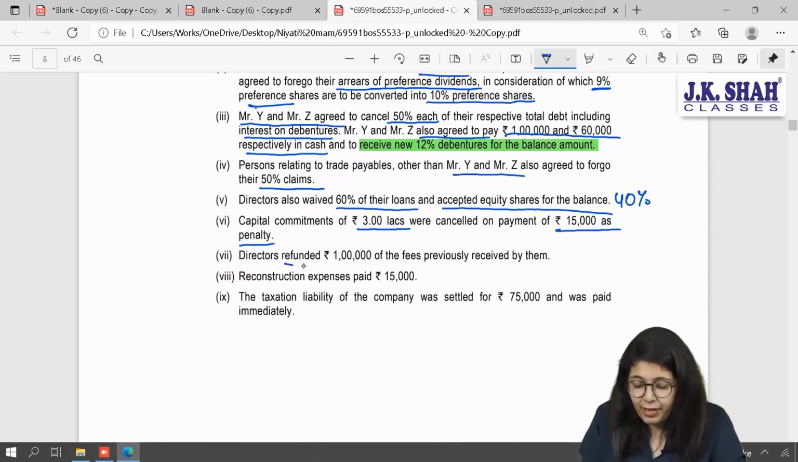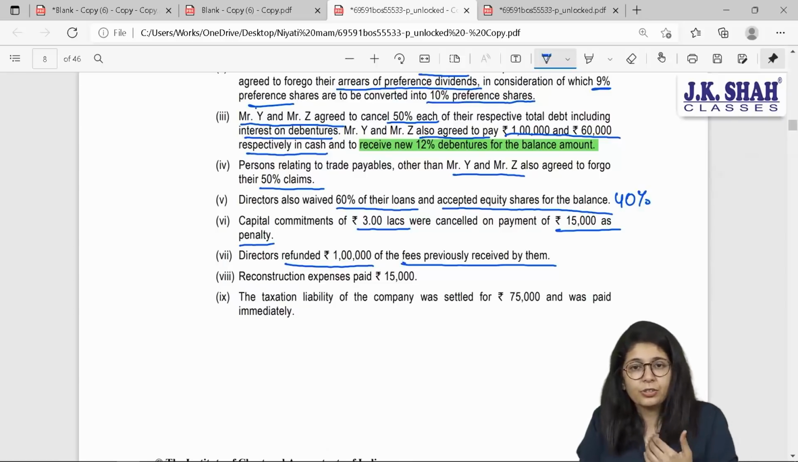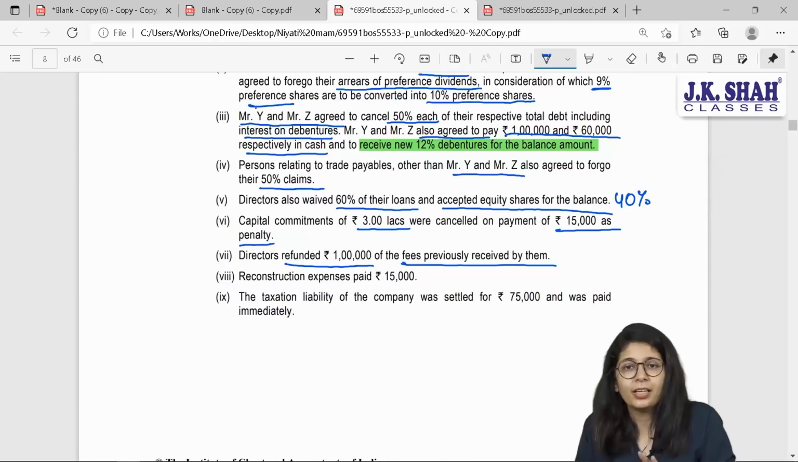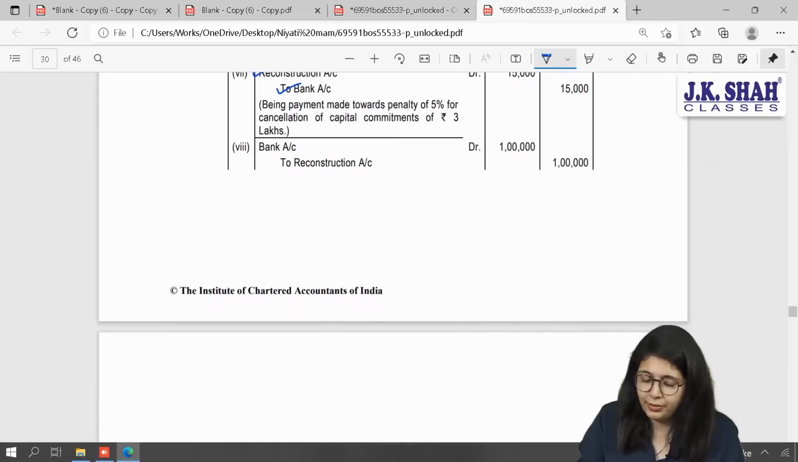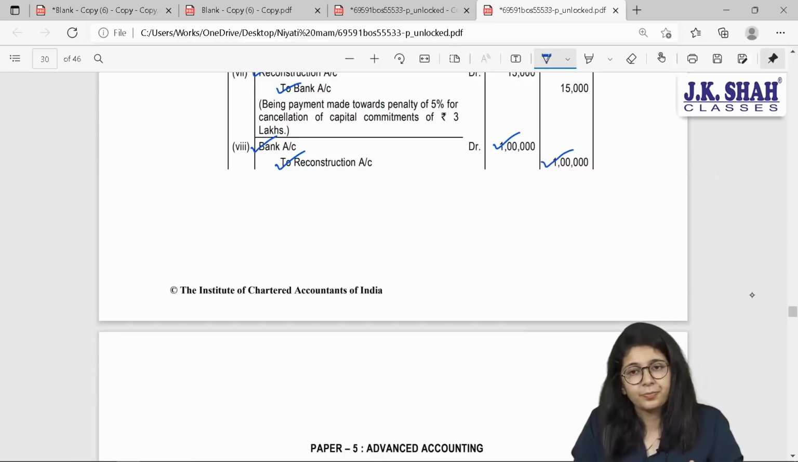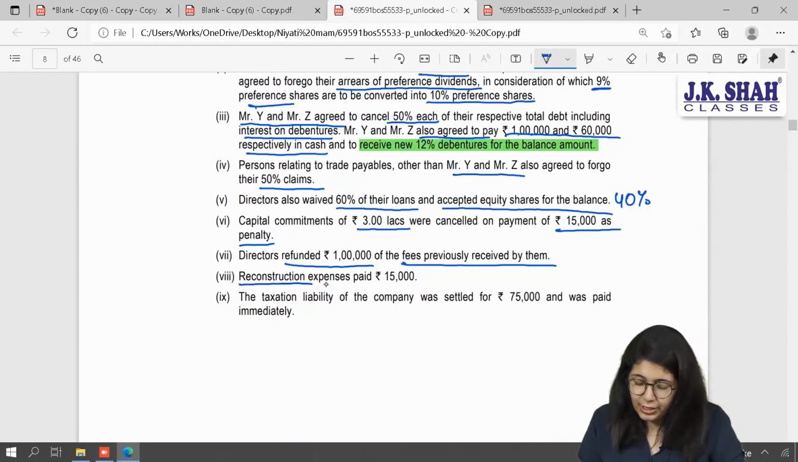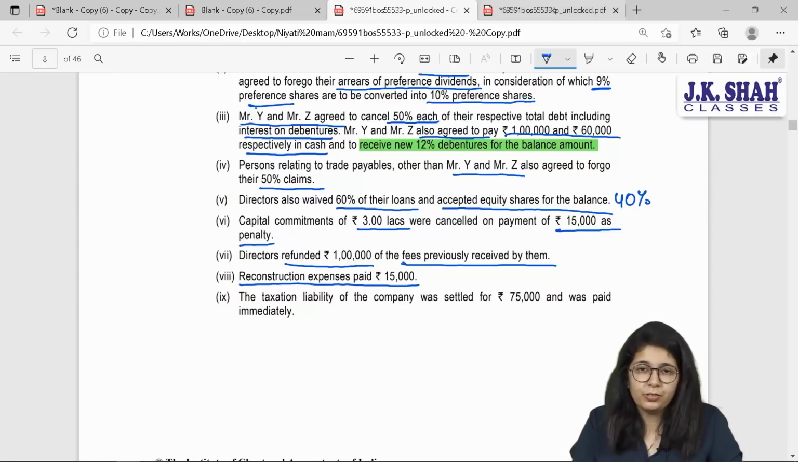Directors refunded 1 lakh of the fees previously received by them. So initially we paid them some fees of 1 lakh rupees. Now they are refunding it. So can I say cash for me is coming in? Cash bank account debit 1 lakh. To directors fees, no beta, we are not creating a liability. They are refunding it. It is a profit for us. And in that case, what am I going to credit? Reconstruction account, 1 lakh. Yes? Okay. After that, reconstruction expenses paid were 15,000.